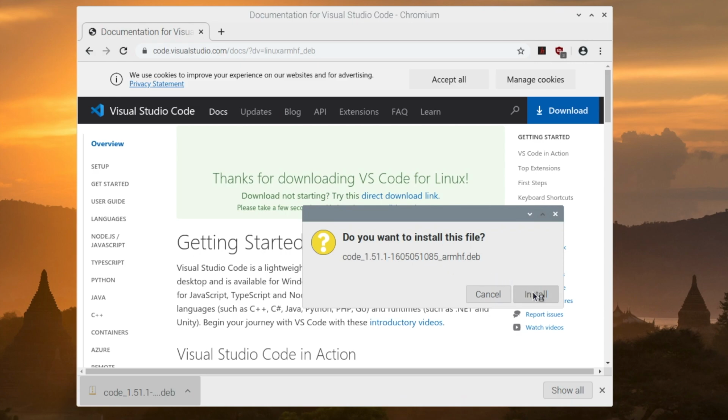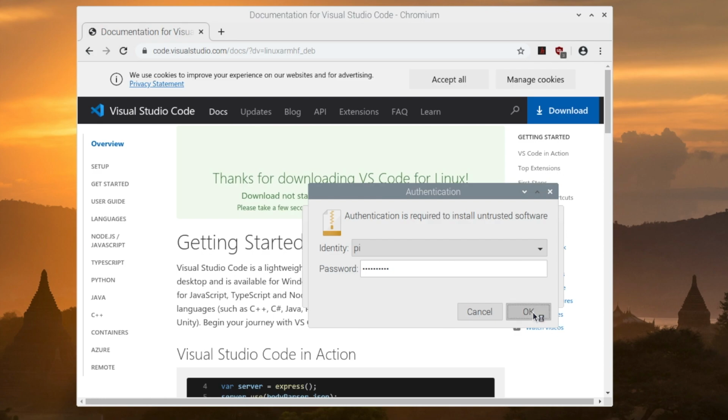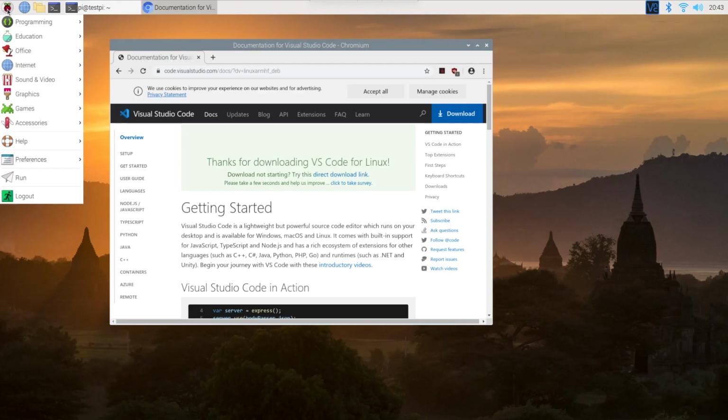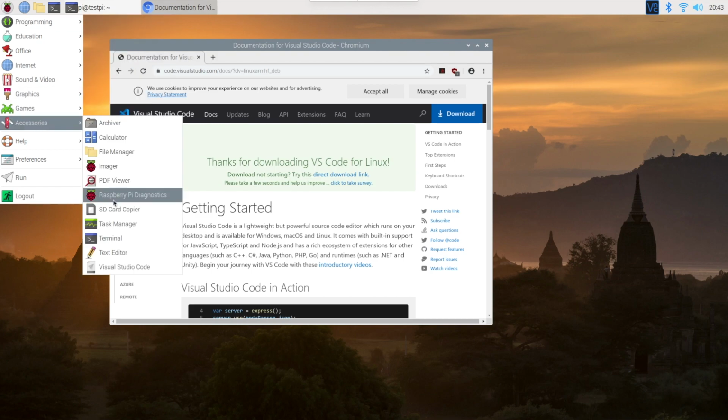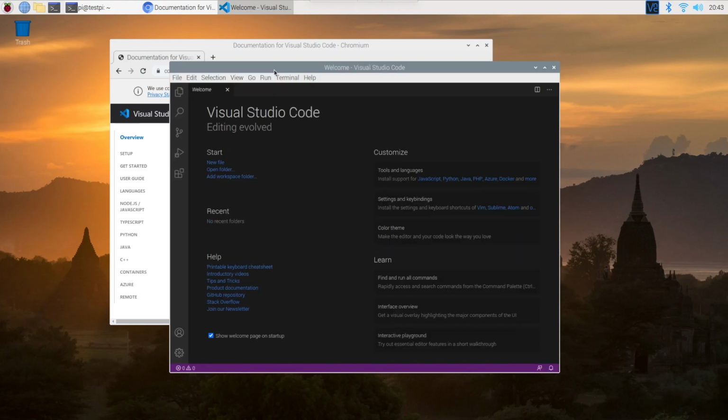Do you want to install this file? Install. And then I needed authentication, so I just typed in my password. And then it should have installed now, so if I go into the Raspberry menu and go to Accessories, and then at the bottom you can see Visual Studio Code. We've launched it and we now have Visual Studio Code on our Raspberry Pi.